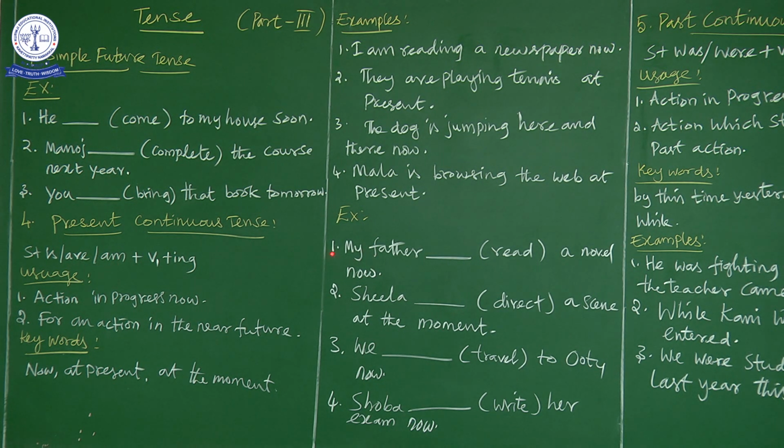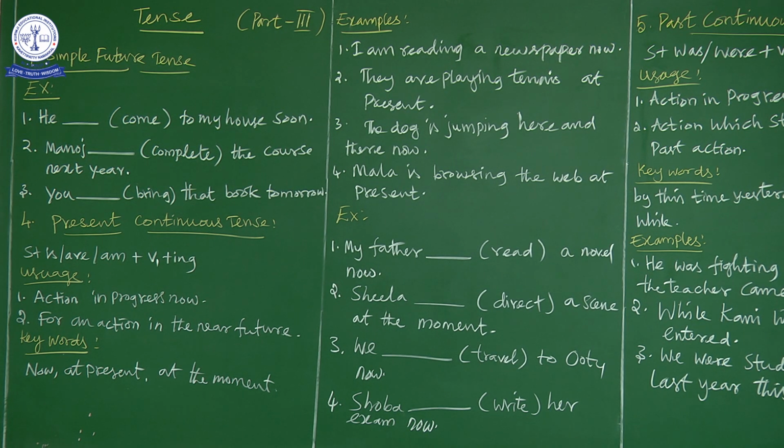So my father comes under what? My father comes under singular form. So we have to use is. So now, my father is. Okay, we have written. Next, read. So read has to what? Verb plus ing. So the present form of the verb, this read, that is V1, we have to add ing to the form read. So my father is reading a novel now. So that is how we have to find out the tense, and you have to write the answer.